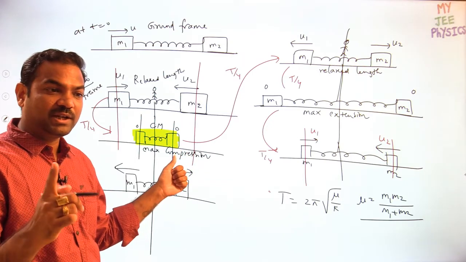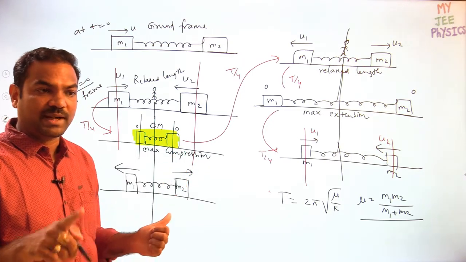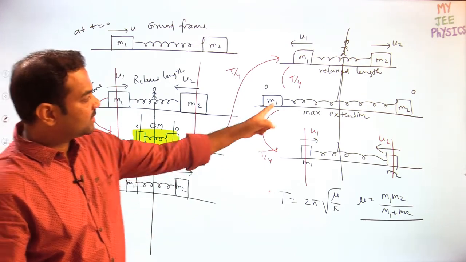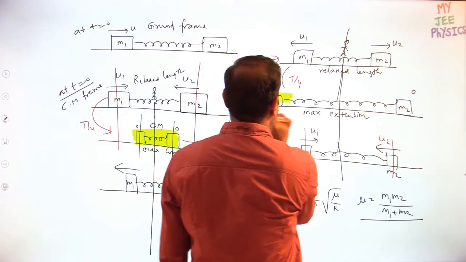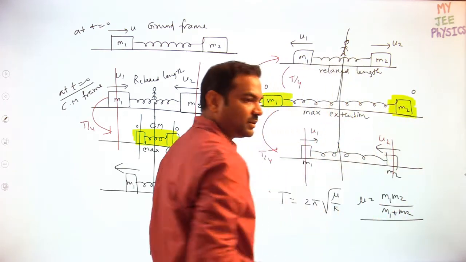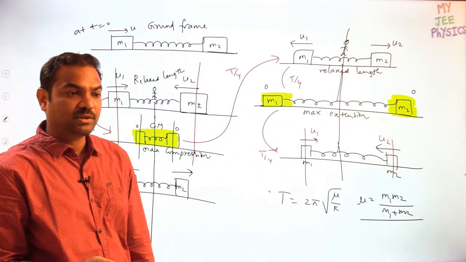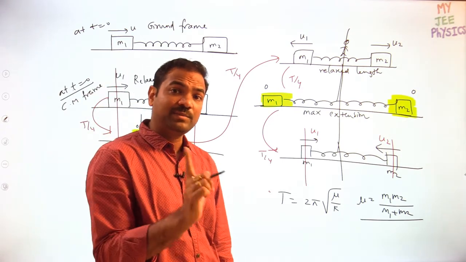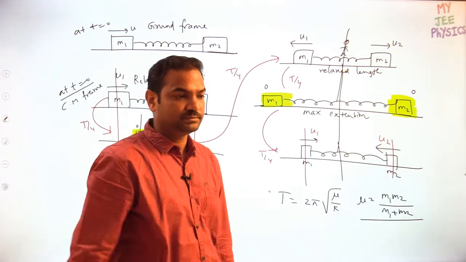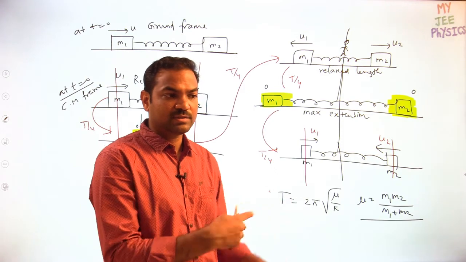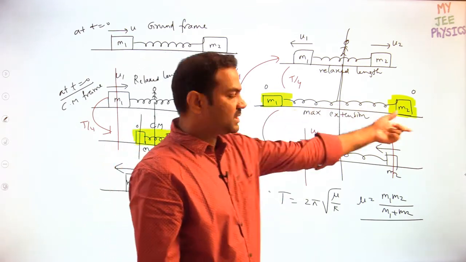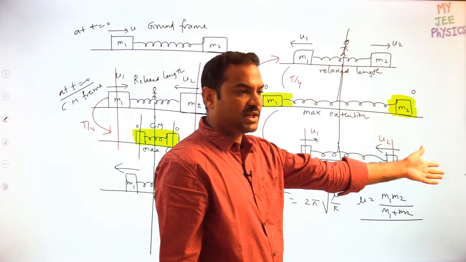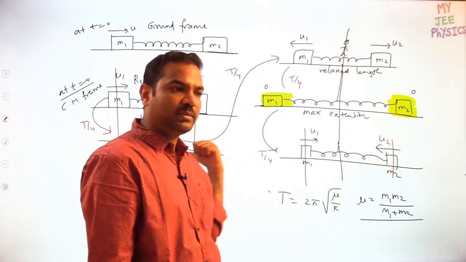I told you, whenever relative velocity becomes 0, either you will find maximum extension or maximum compression. So you will get maximum compression here. Here also the same. What are the velocities? 0, both are having 0 with respect to center of mass. That means with respect to ground, they will have the same speed as center of mass. Then only relative velocity will become 0, no? So again with respect to ground also relative velocity is 0.